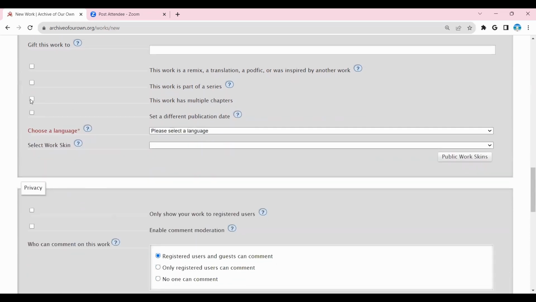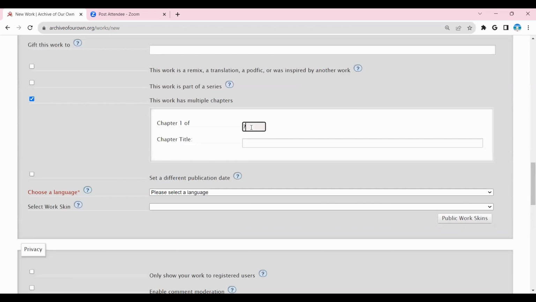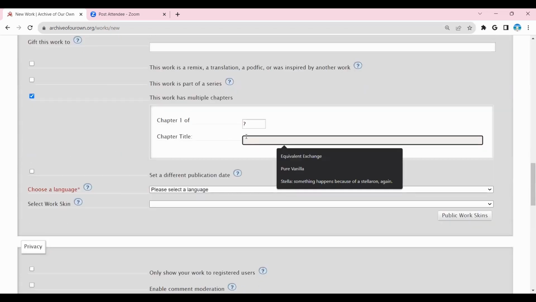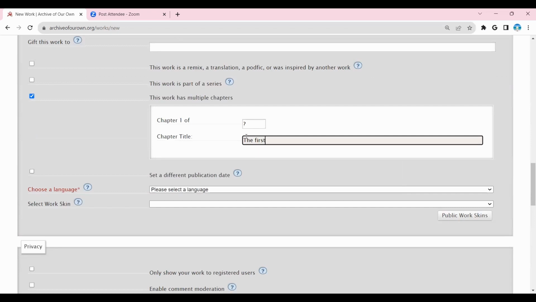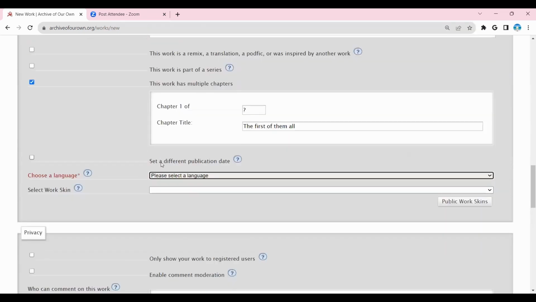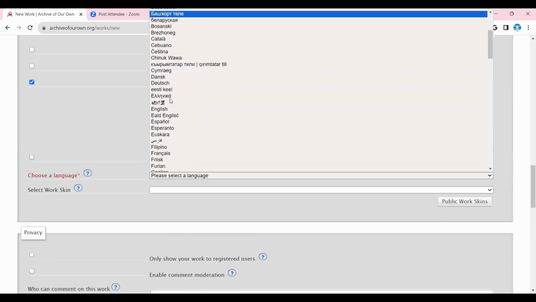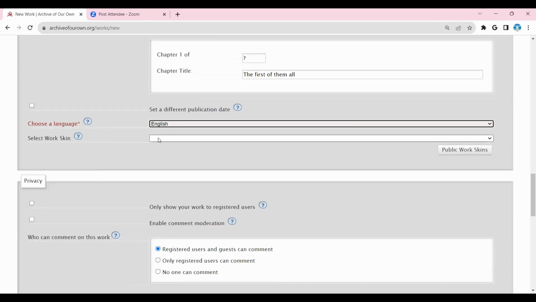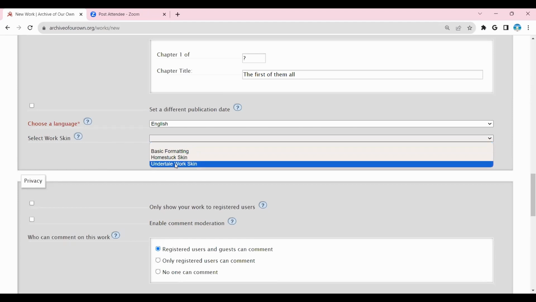This work has multiple chapters. Most often, yes. If you don't know how many there'll be, you don't have to fill it out. And then chapter title is the specific title of the chapter. So I can say the first of them all. And I'll show you how this looks once I finish putting this in. English, you could do that. That's a necessary one. Work skin.